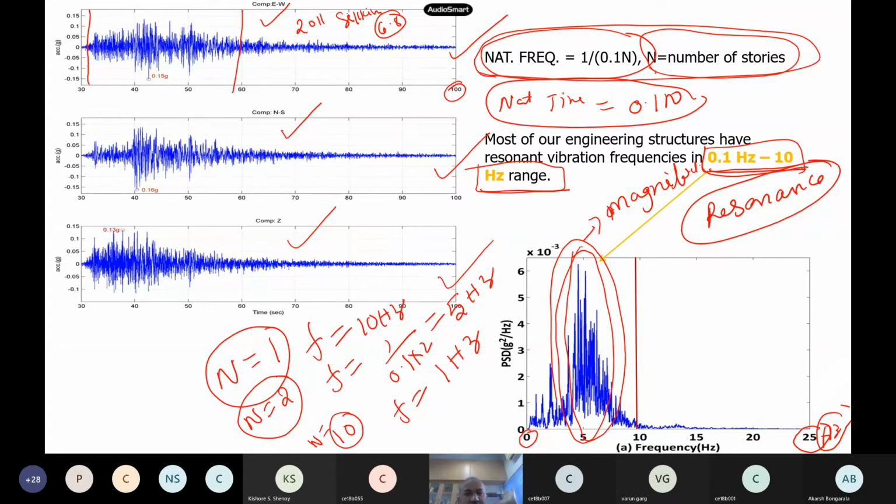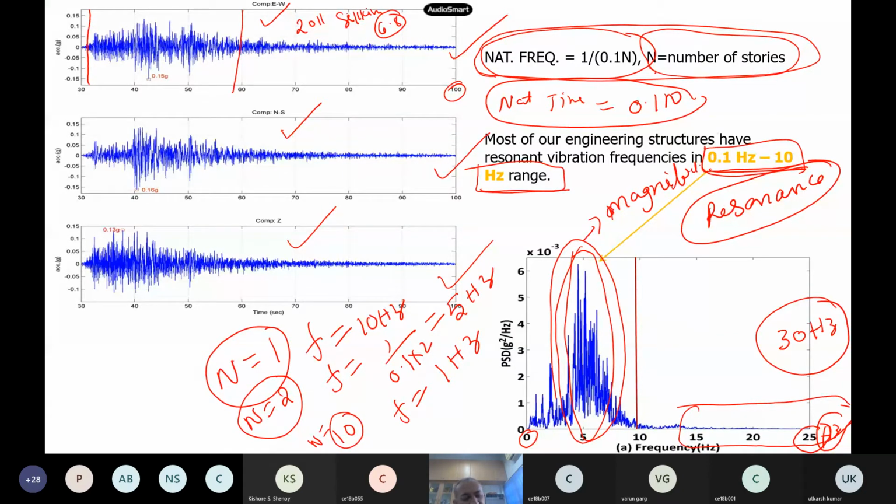The generator and all the mechanical equipment, their natural frequencies will be somewhere around 15, 25 or 30 hertz actually. So if there is a 30 hertz generator, some 30 hertz system, and an earthquake occurs, will that respond? No, sir. Because there is no resonance, although that frequency may be there, the amplitudes are very, very small. So all mechanical and electrical friends will not study earthquakes.